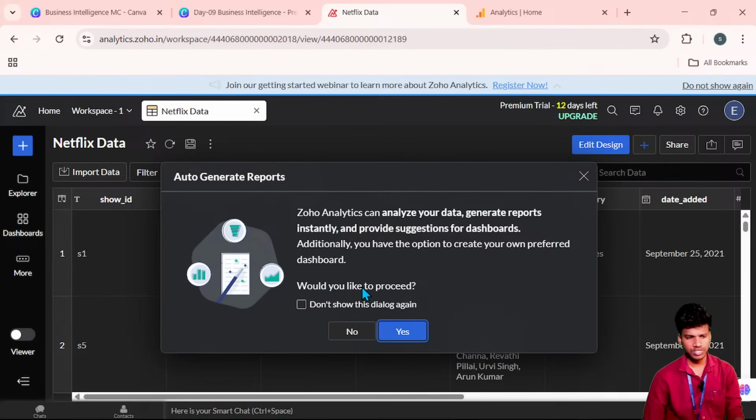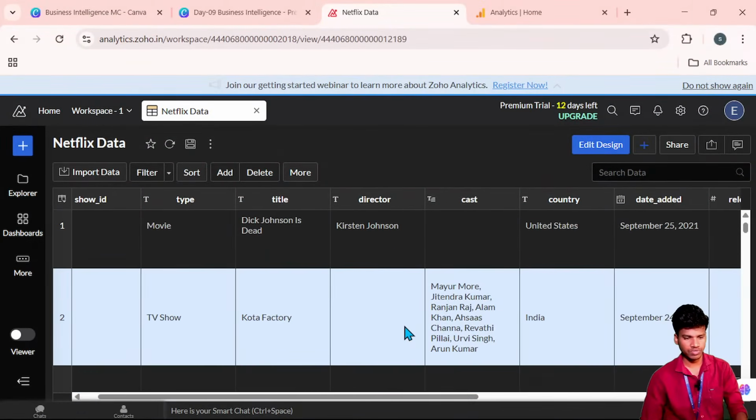So again Zoho will ask us whether you need automatically generated dashboards. If you need them, you can click yes, or else you click no. Okay, that is your wish.